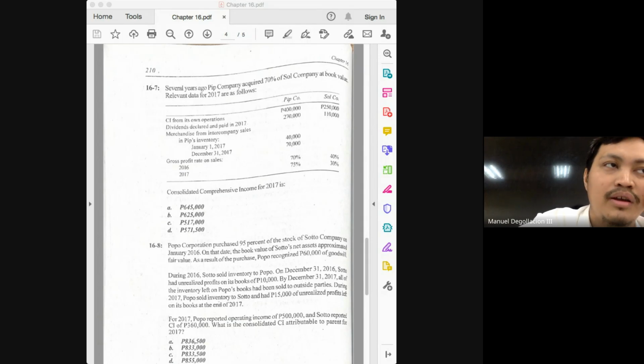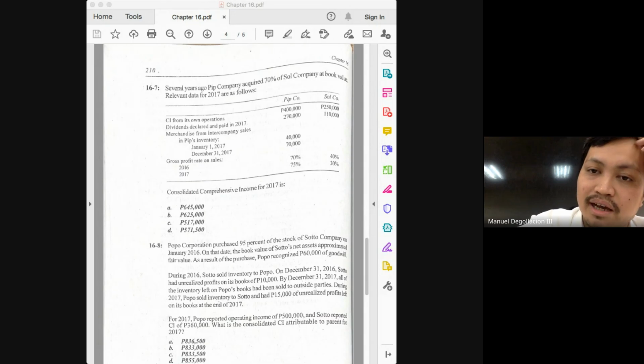645. But again, let's move further. Solve for the income attributable to the parent. If you already have the consolidated income, what's the only thing you need to do to arrive at the income attributable to the parent? Deduct or remove the share of the NCI in the adjusted income of the subsidiary. How much is the adjusted income of the subsidiary? 245,000.